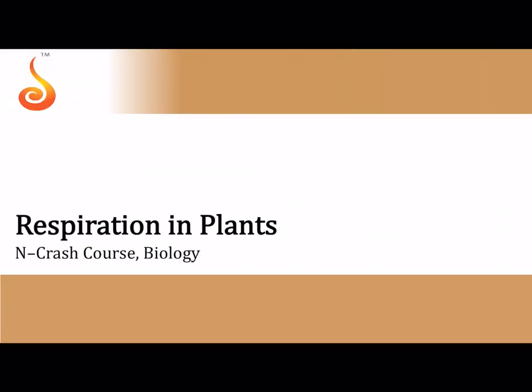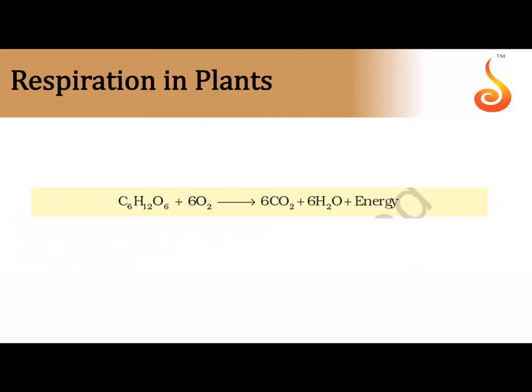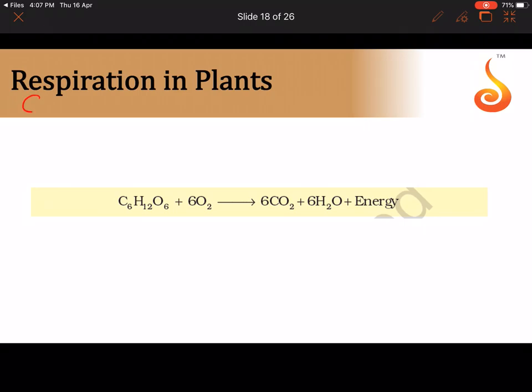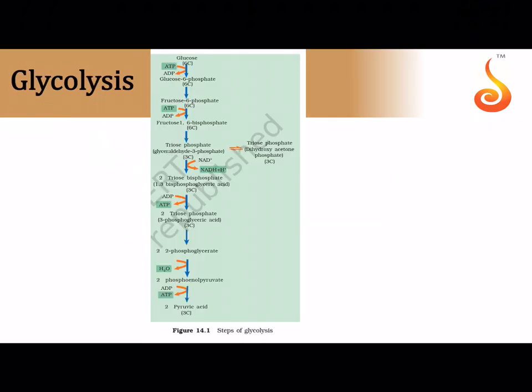Okay, moving on to the next chapter, that is respiration in plants. Now respiration is the opposite of photosynthesis because respiration is a catabolic process. Here you are breaking down the glucose molecule. In photosynthesis you are forming the glucose molecule, but in respiration you are breaking down the glucose molecule in the presence of oxygen. So this is the equation for aerobic respiration, because you are using oxygen. You get carbon dioxide as a byproduct, water, and a lot of energy.